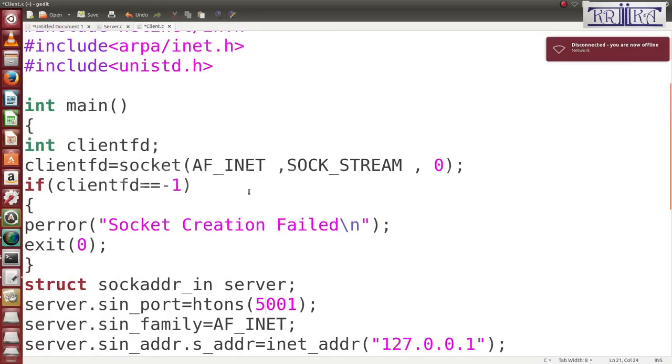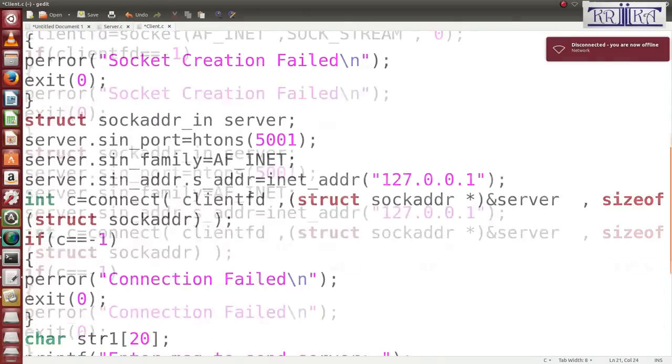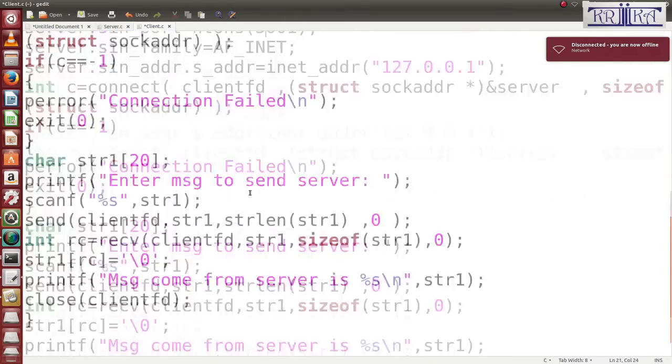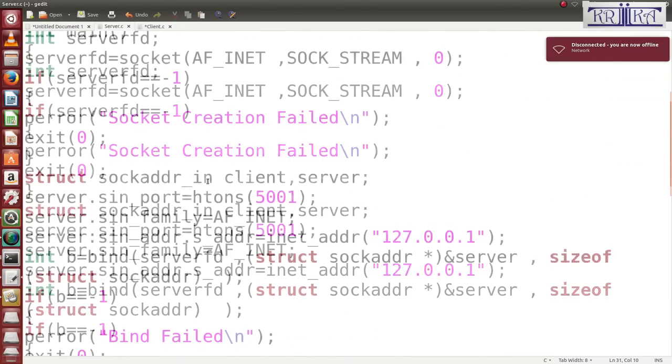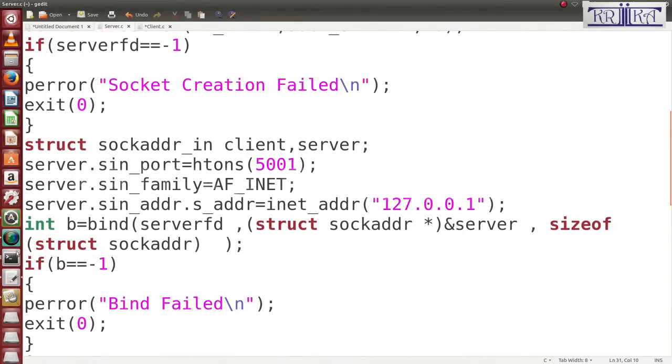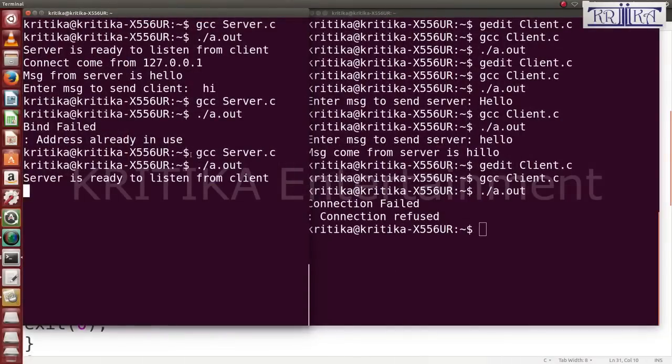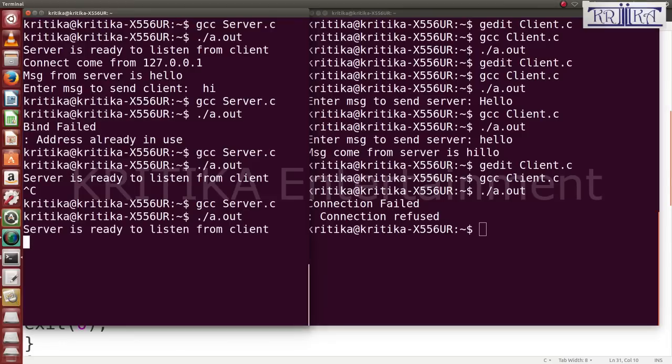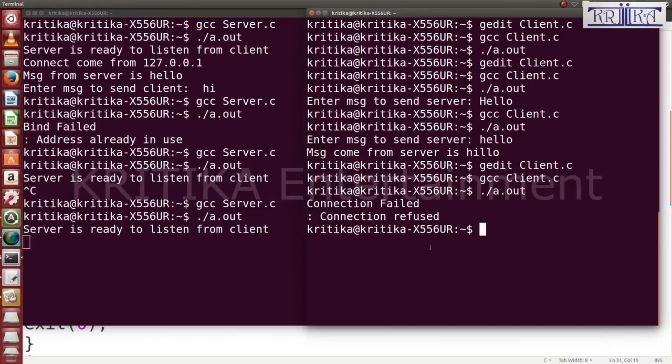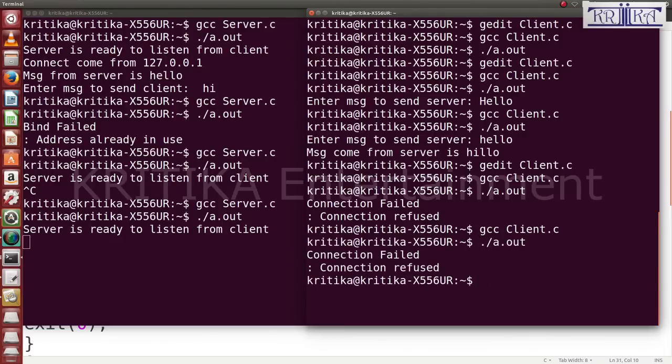Okay, then it is also the same. Then again I will run it. Listen. Then here run the program. Why did this connection fail?